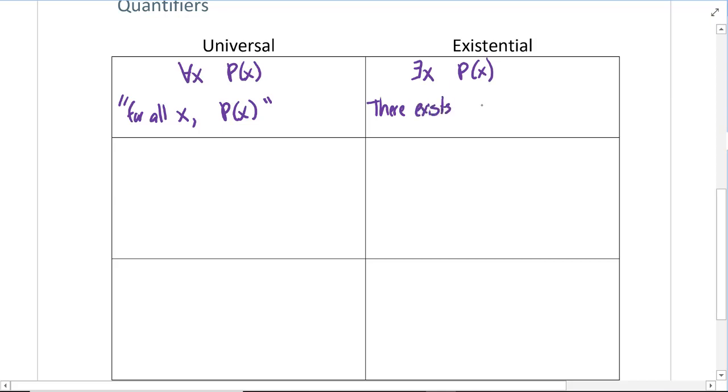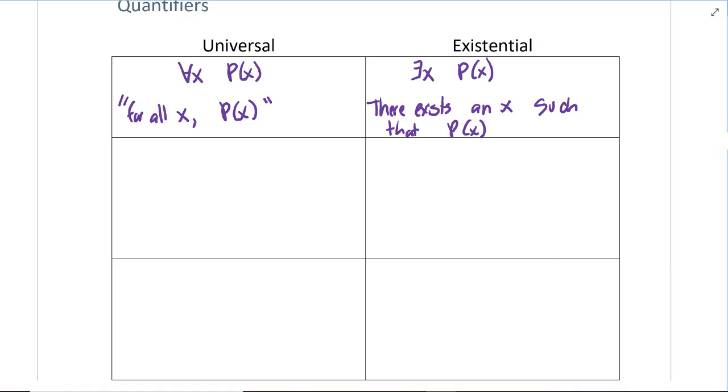There exists an X such that P of X. I'm not going to spend too much time giving examples of these because there are some really great examples in your zyBooks. So I just kind of want to give you the basics.